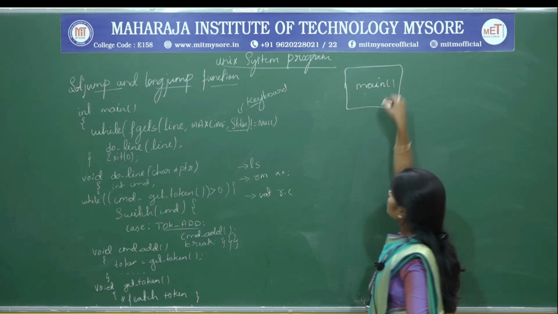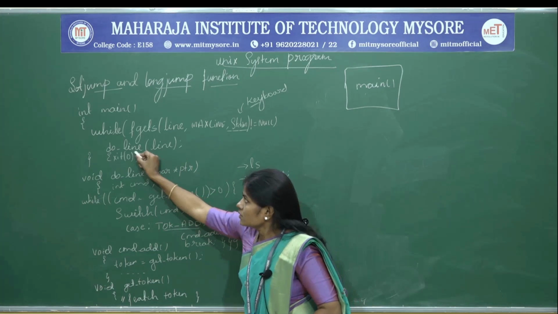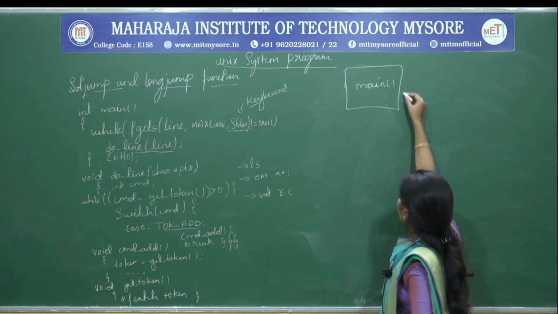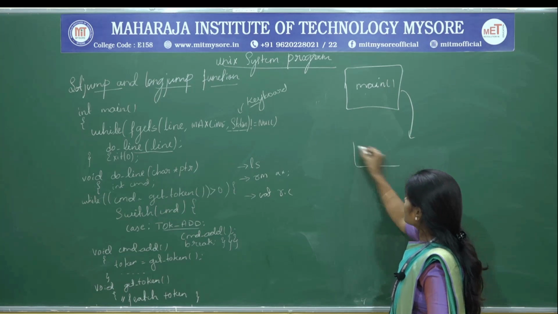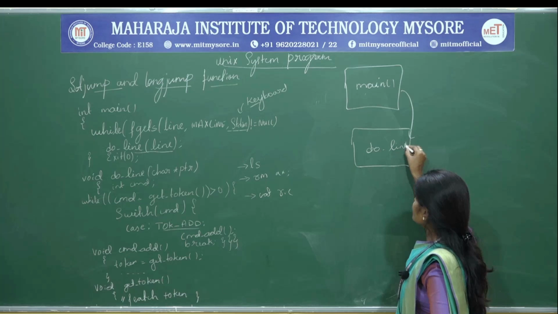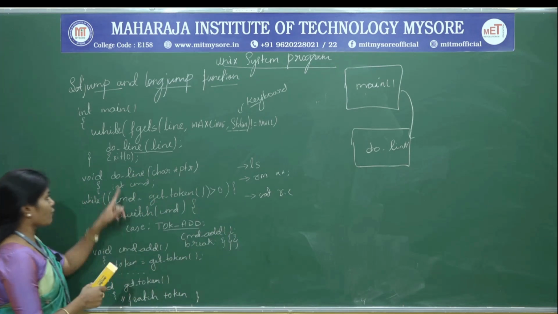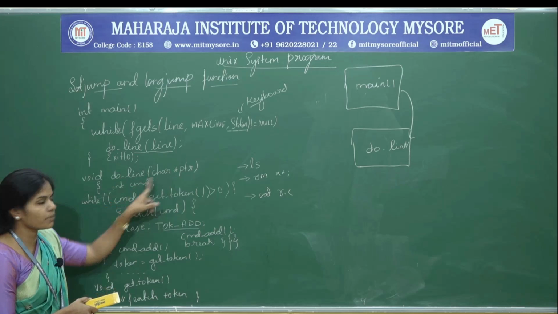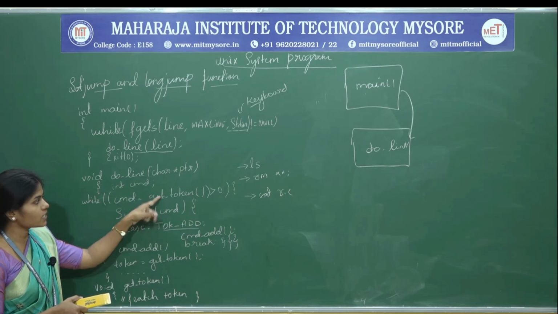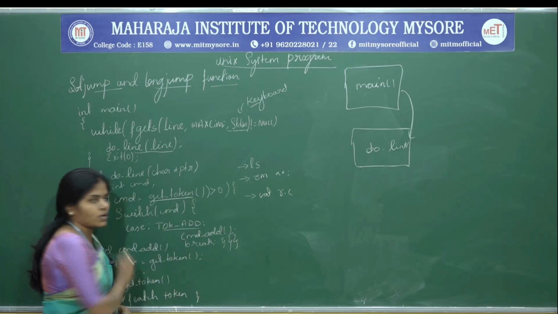The main function is going to call one more function, that is do_line. Now the control comes to do_line, right? So do_line is a function, so the control comes to the do_line function definition. Now see here, the while command get_token, next we are going to call one more function, that is get_token, right?